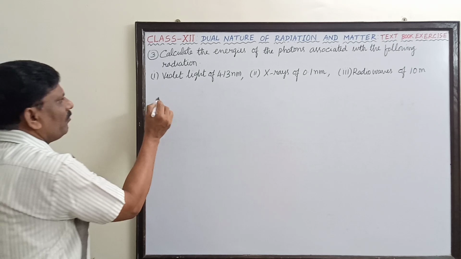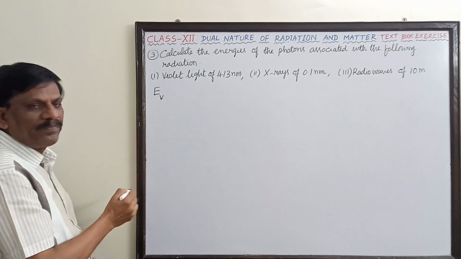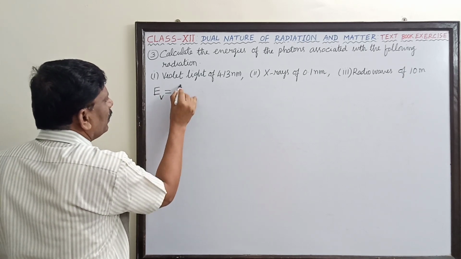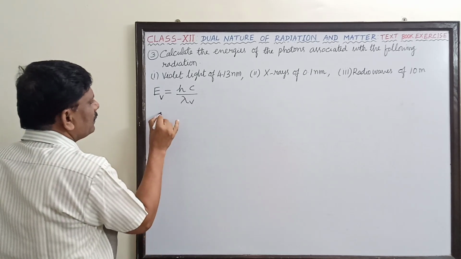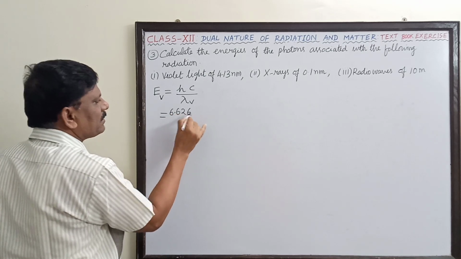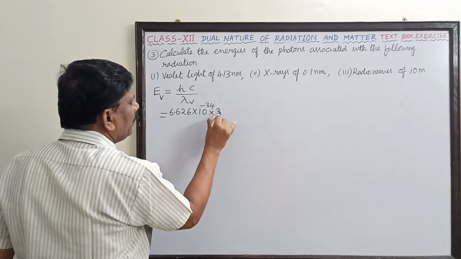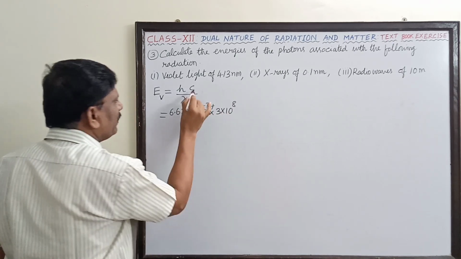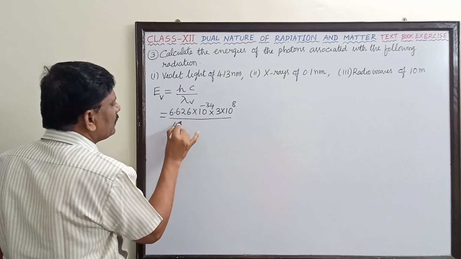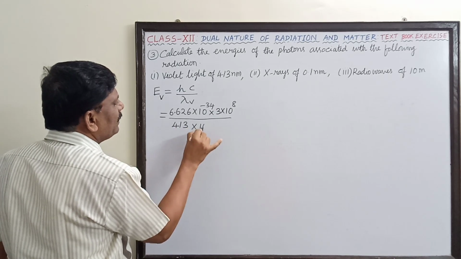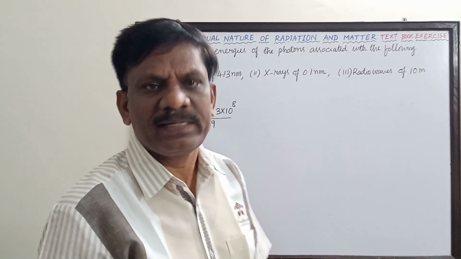So the energy of the photon is given by E, and V in the suffix is for violet. So this is equal to hc by lambda violet. This is equal to 6.626 into 10 to the power of minus 34, which is Planck's constant h, into 3 into 10 to the power of 8 meters per second, the velocity of light, divided by lambda for violet, which is 413 nanometer, that is 413 into 10 power minus 9. Now we are going to multiply using a calculator.